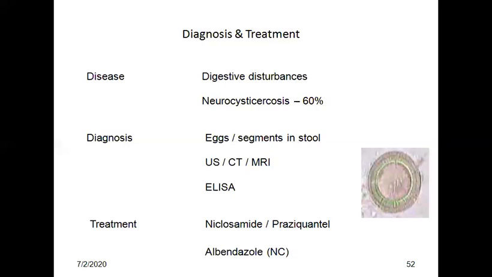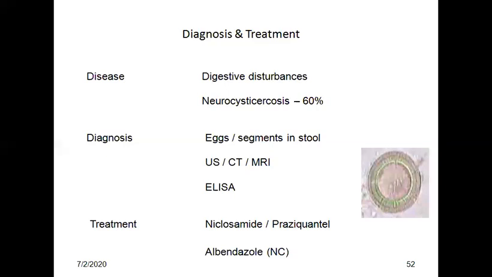Antibody detection in serum using ELISA, complement fixation. Antibody methods show variable results and cannot differentiate between past and present infection. Recently, immunoblot developed with T. solium species-specific antibodies claims 95% sensitivity and 100% specificity.